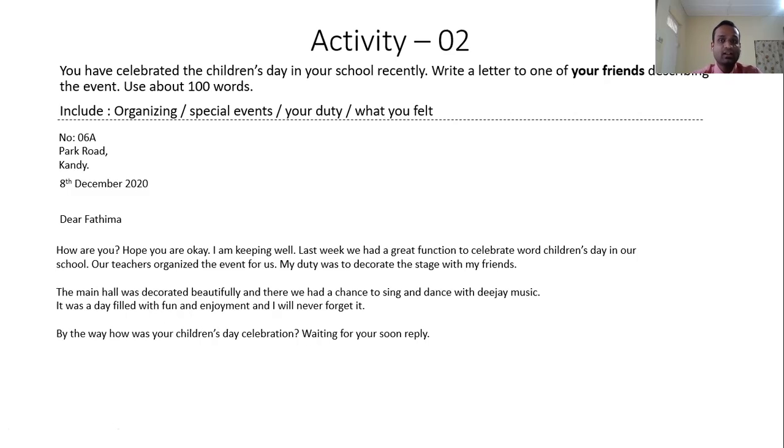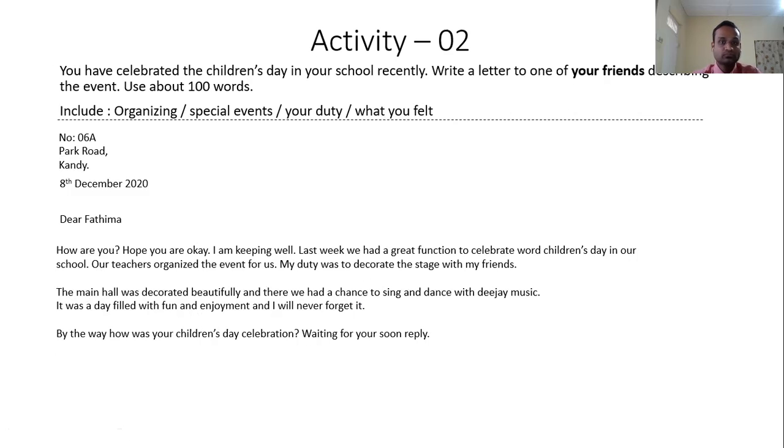That is not so nice. So in this paragraph, you say what you felt. It is this way because you had a chance to sing and dance with DJ music, and that is why you never forget it. So those are the things you felt on this occasion.